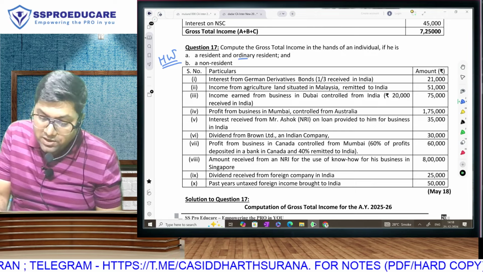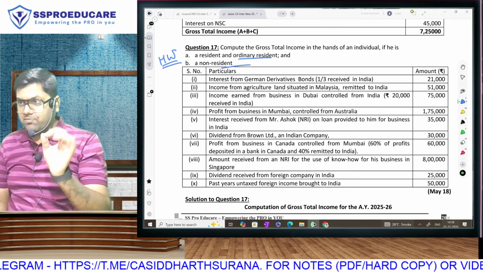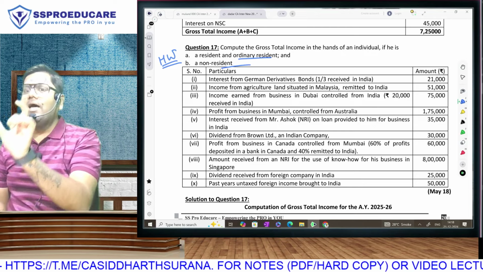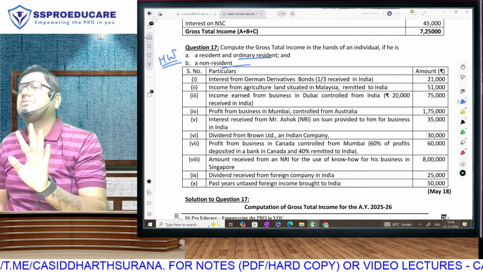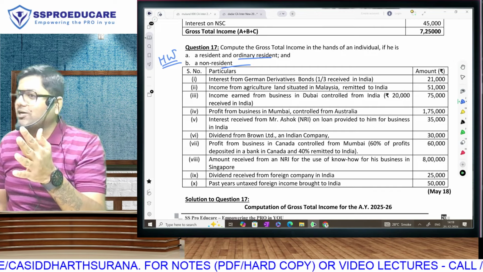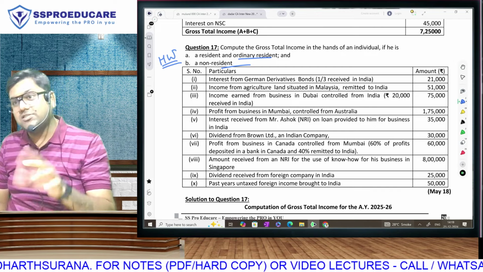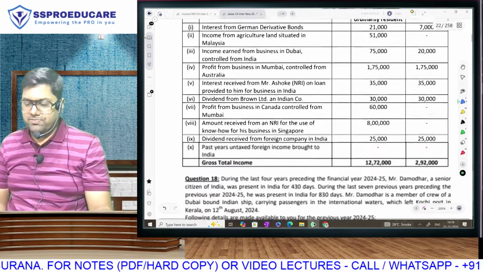This question is only ROR and NR. Meaning the middle column is also not required. Exactly the same format. You just have to make particulars and 2 amount columns. ROR, NR. ROR, all incomes. NR, only Indian incomes. Any foreign income won't come. Domestic or controlled from India, that comes only for NOR. So this is easier compared to that. You have to solve this. This will work as your practice.